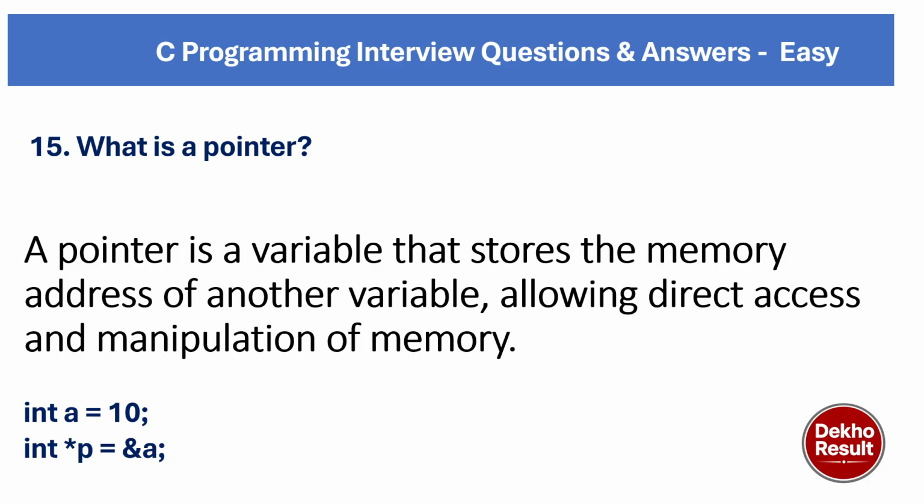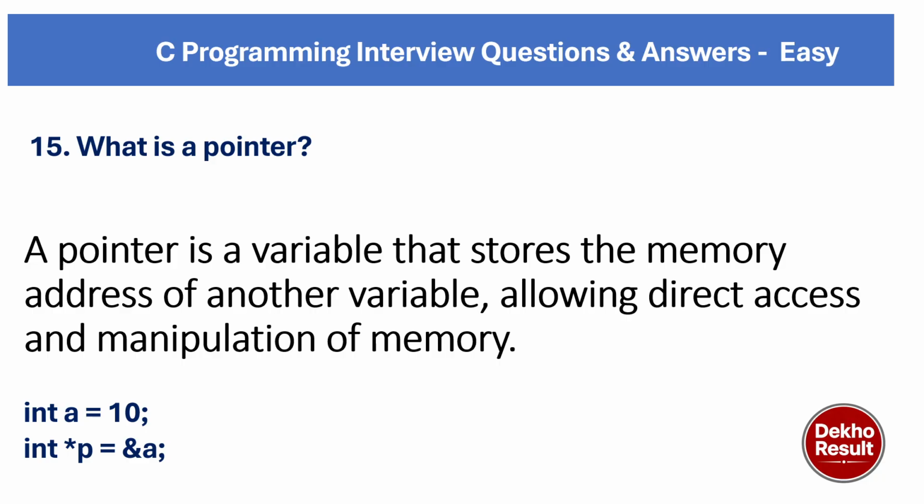Now coming to the next question, what is a pointer? A pointer in C++ is a variable that stores the memory address of another variable, allowing direct access and manipulation of memory. For example, here an integer variable is declared, a equals 10, then we can access it using int star b equals &a. The real life example of a pointer is a house address pointing to a house location.